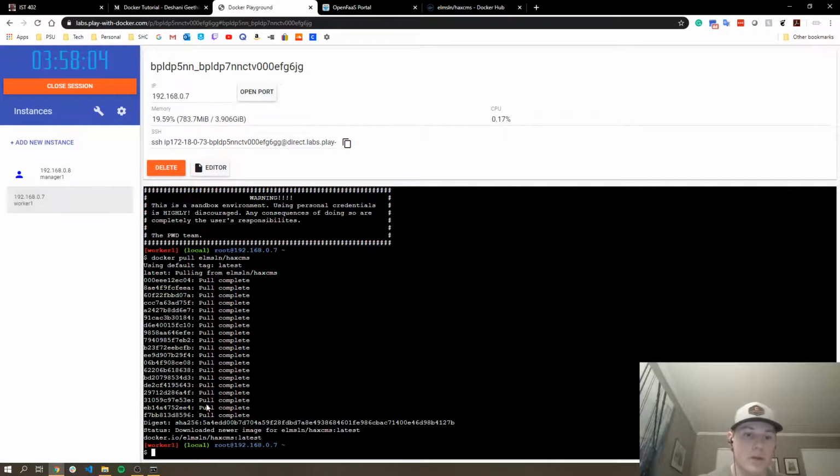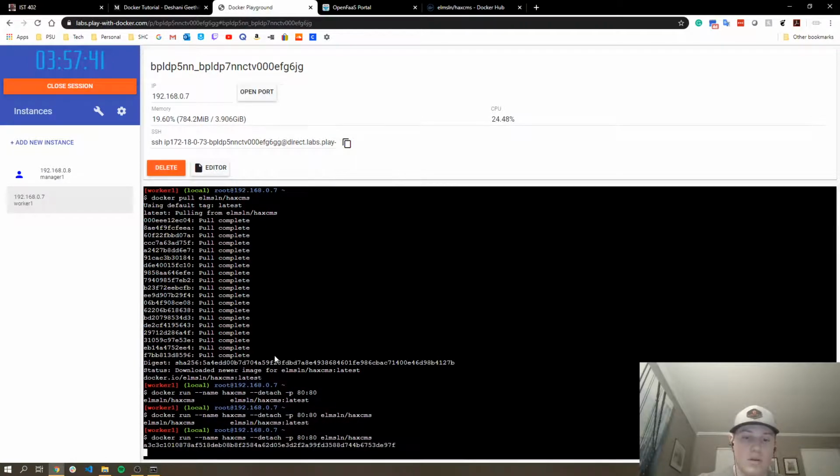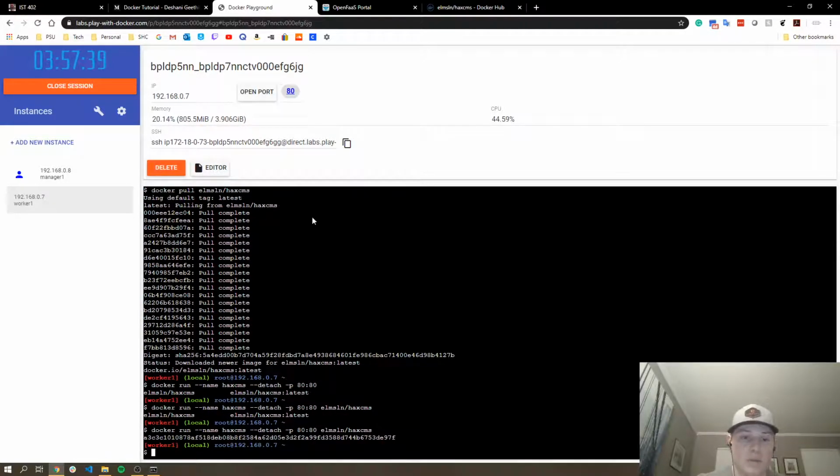So now let's take a look. Let's go to our worker node here, and let's go and start up our Docker container. So we'll say docker run, we're going to say name, I'm going to name it HaxCMS. And we want it to detach, so it remains running in the background. We're going to pass it in some port numbers, and then lastly, we are going to pass in the image, which, there we go, and then it's going to boot up that container.